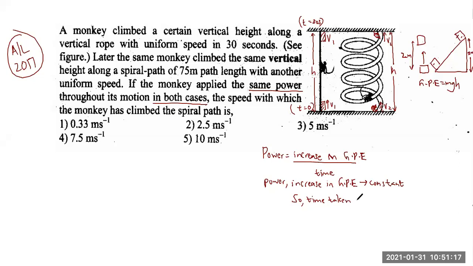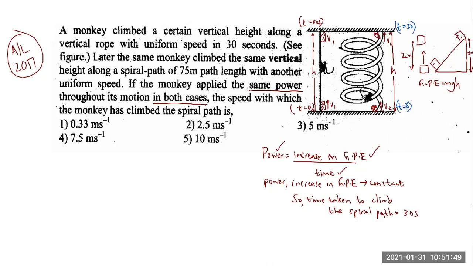So the time taken to climb the spiral path also should be equal. That also should be 30 seconds, because power is constant. This is also constant. If these two values are equal, definitely time also has to be equal, right? So here also, you have to make sure that the time taken by the monkey is 30 seconds.